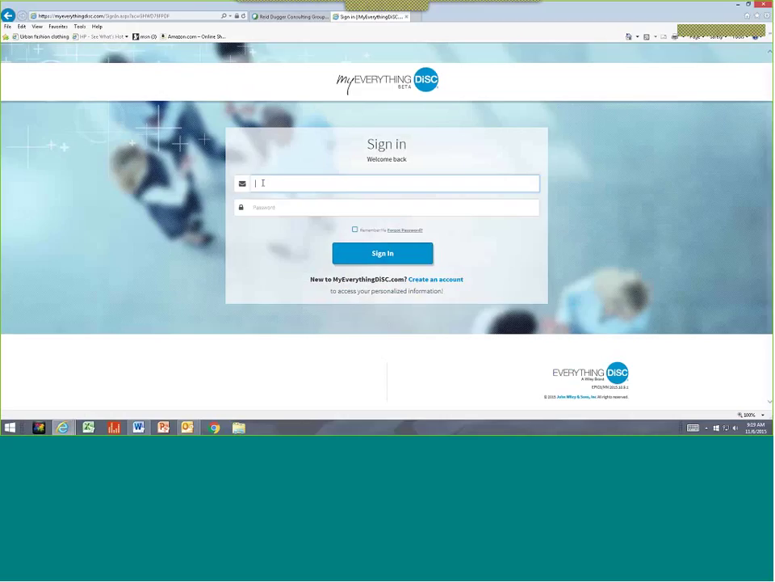Okay. Now, Risa does not yet have one, but this is how you would log in after you've created your profile. So we're going to go to the bottom of this square, and we're going to create an account.